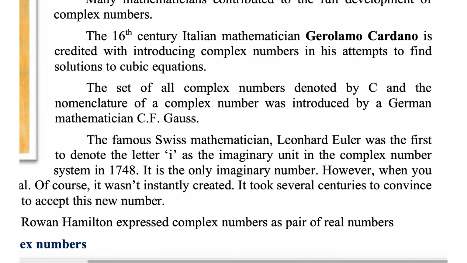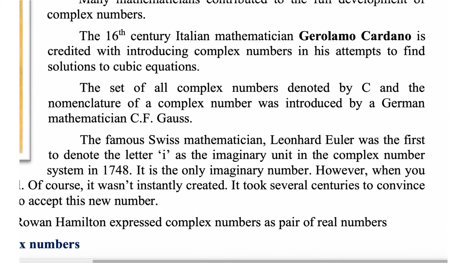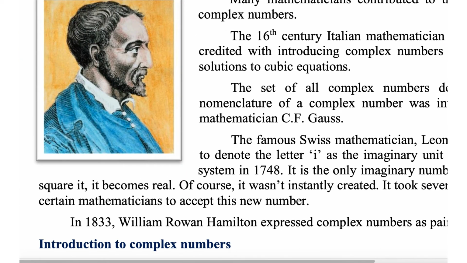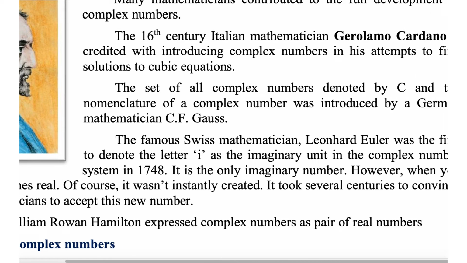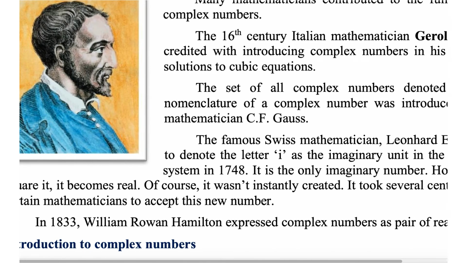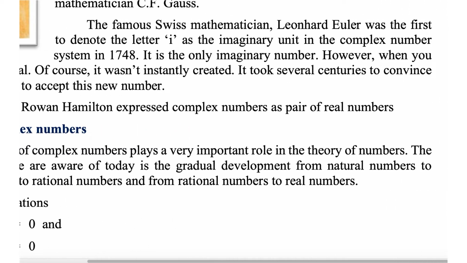Okay, it is the only imaginary number. However, when you square it, it becomes real. Of course, it was not instantly created. It took several centuries to convince certain mathematicians to accept this number. In 1833, William Rowan Hamilton expressed complex numbers as pairs of real numbers. Okay, the introduction of complex numbers plays a very important role in the theory of numbers.